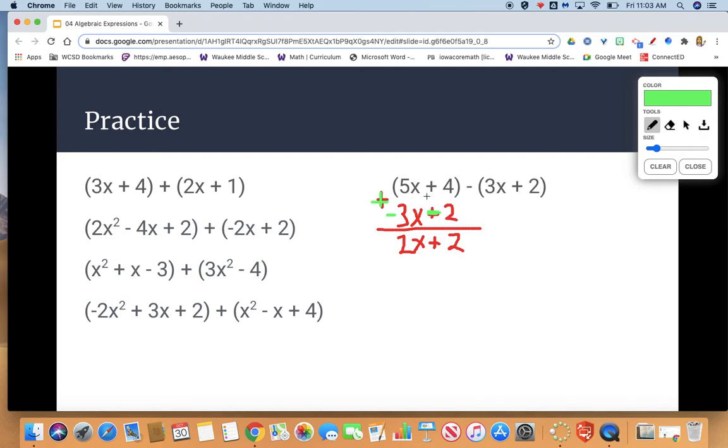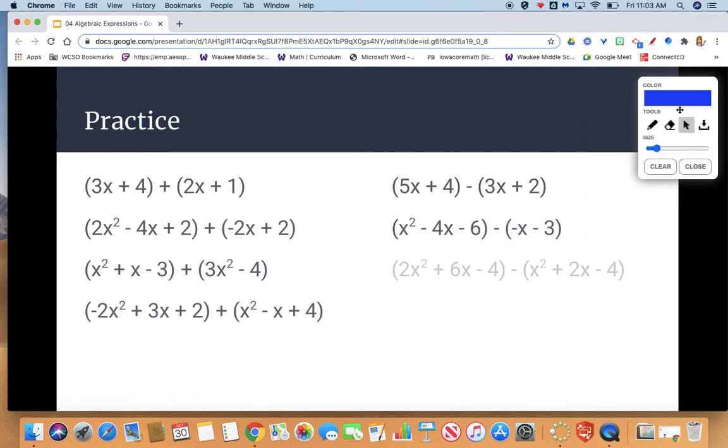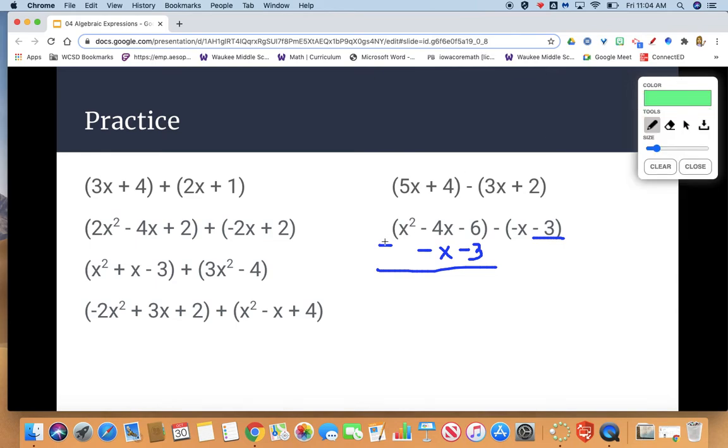Let's move on to see how this process is going to be helpful as the problems get more complex. There's a lot more negatives in this setup. Let's start by lining up our like terms. In my second piece of my expression, I see a negative x. So I'm going to line that up with my x's here. Then I see a negative 3. So I'm going to line that up underneath my negative 6. Thinking about subtracting this problem starts to get a lot more difficult now that we have so many negatives going on with our variables and constants. This is a situation where adding the opposite is going to help us understand this problem a little bit better.